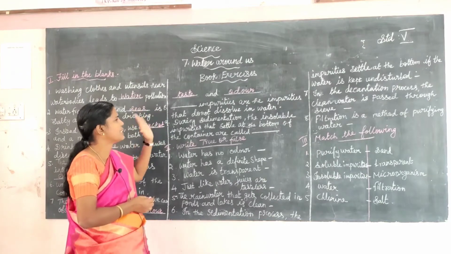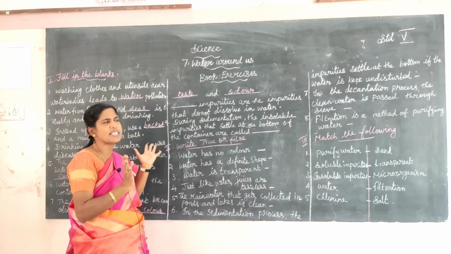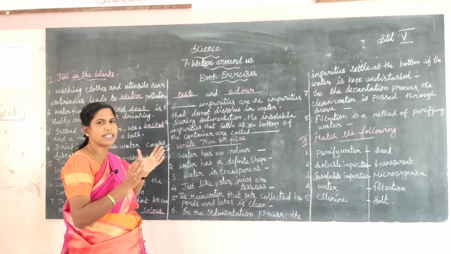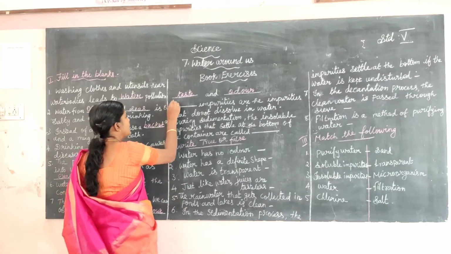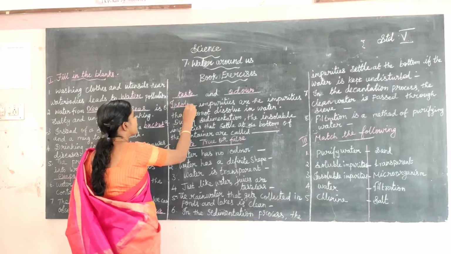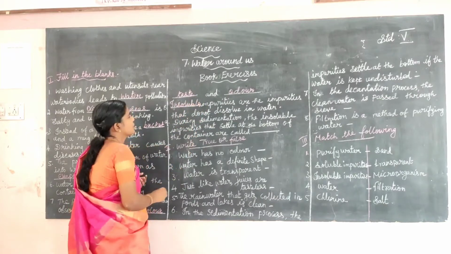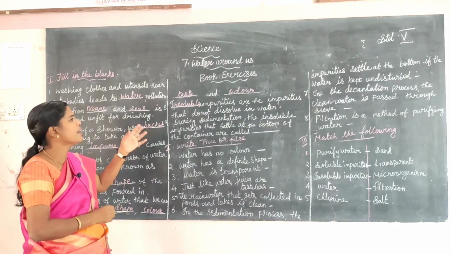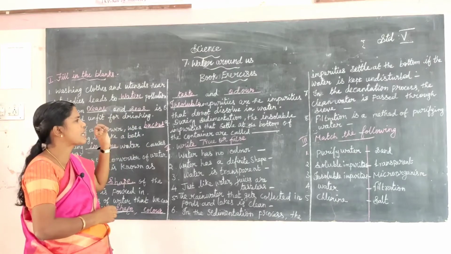Dash impurities are the impurities that do not dissolve in water. Which impurities are not dissolved in water? Insoluble impurities. Insoluble impurities are the impurities that do not dissolve in water.